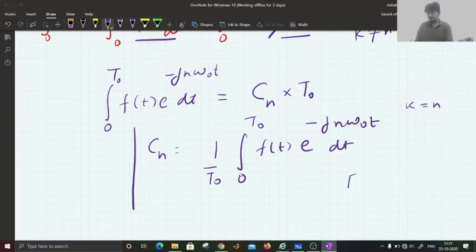This is how, with the help of this formula, we can calculate the Fourier series coefficient.